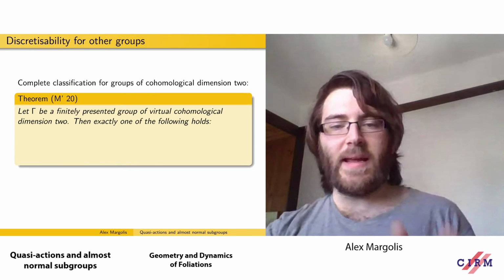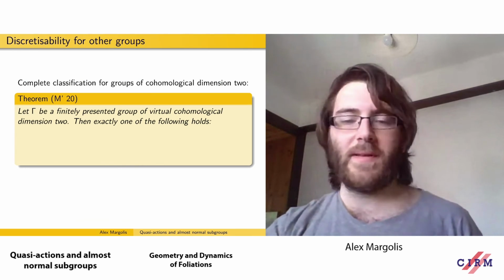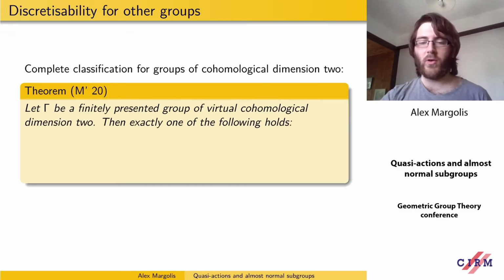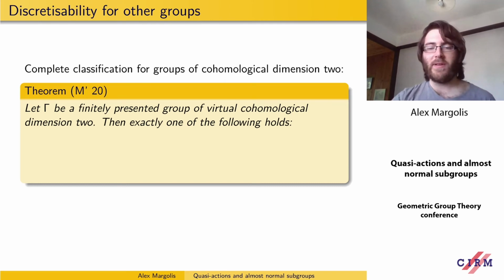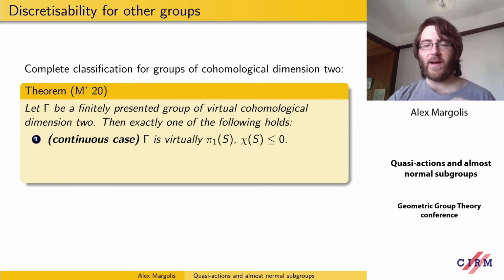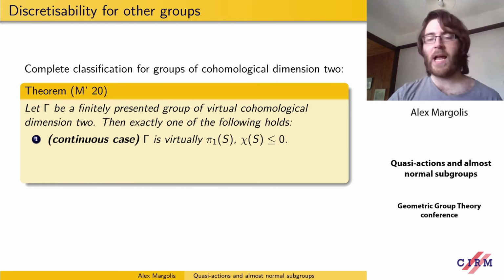And this phenomenon isn't just something that happens in negative curvature or coarse negative curvature, but it holds much more generally. So for instance, for a group of virtual cohomological dimension 2 which is finitely presented, one of the following holds. Either it's virtually a surface group, so virtually Z squared, or virtually pi1 of a closed hyperbolic surface.